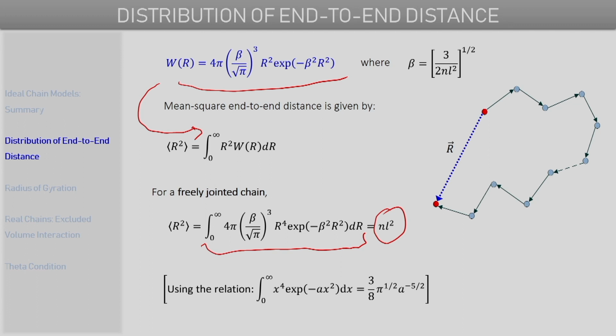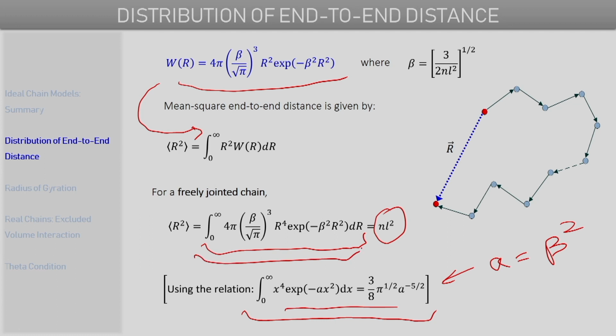To carry out this integration, one can use the standard mathematical integration formula: the integral from 0 to infinity of x to the power 4 times exponential of minus a x square dx is 3 by 8 square root of pi, a to the power minus 5 by 2. If we use this relation, with the parameter a as beta square, then we can integrate this expression and prove that the mean square end-to-end distance is equal to N l square in this case as well.